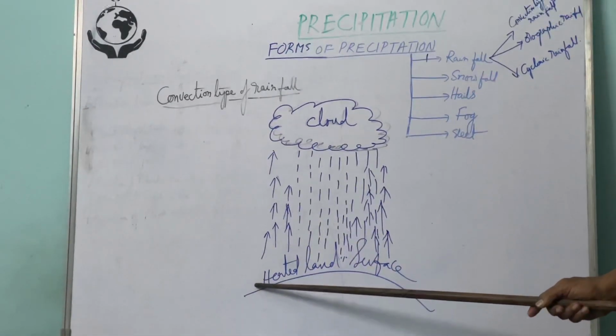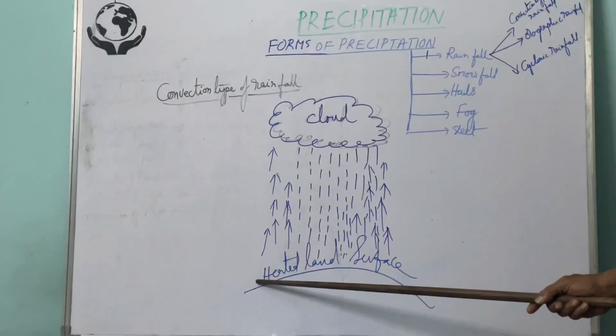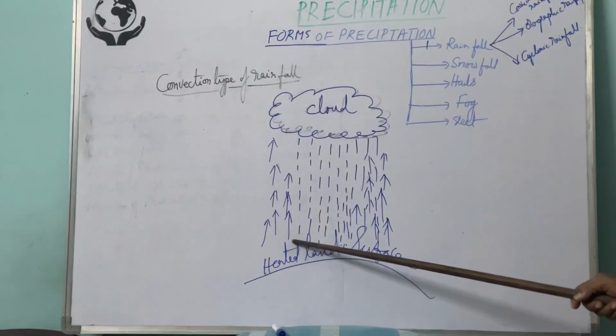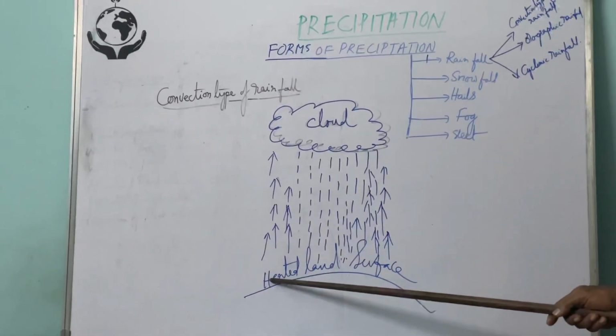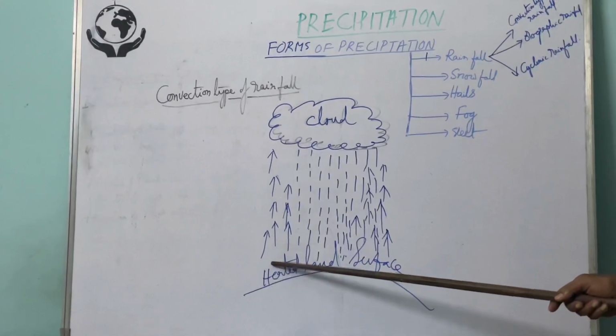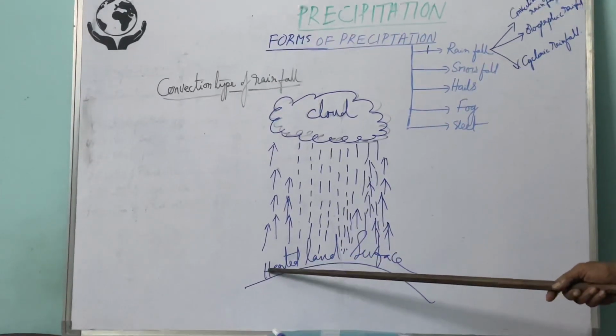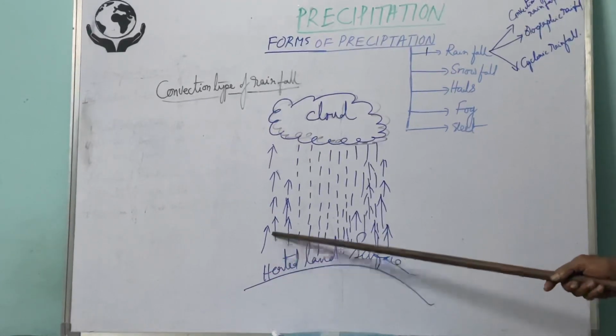Because of high insolation on the land surface, the air is heated, and as the gas molecules are heated, as they gain energy, they rise to a higher altitude.